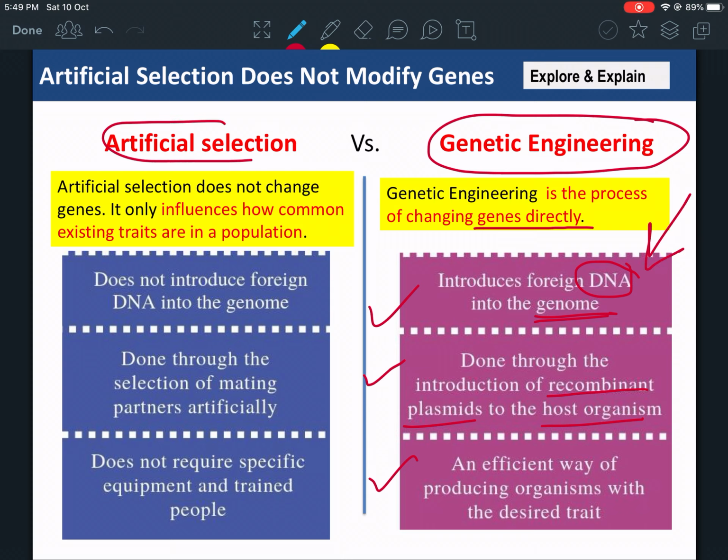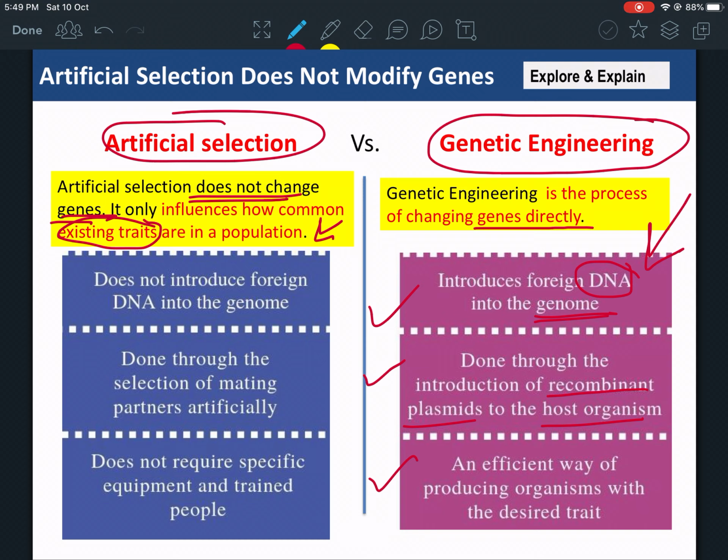Artificial selection, on the other hand, does not change genes. This is very important for you to know. It does not change genes. It just influences how common existing traits are in a population. Like the example we said of the farmer who wants the cow that makes more milk, and he only has one or two of those cows and wants to make more of them.